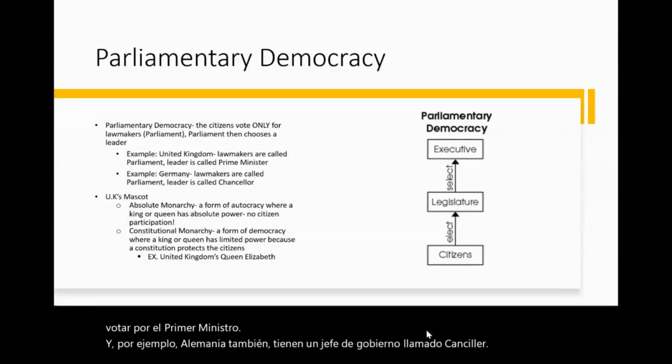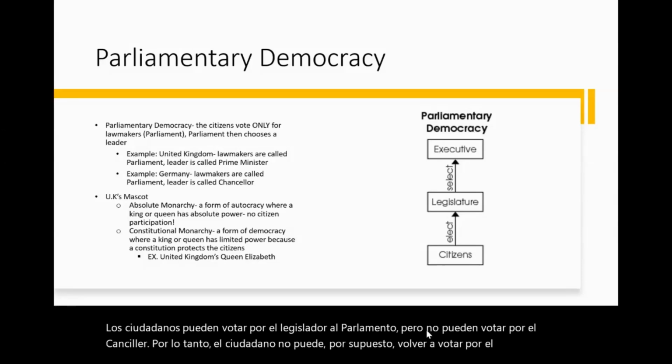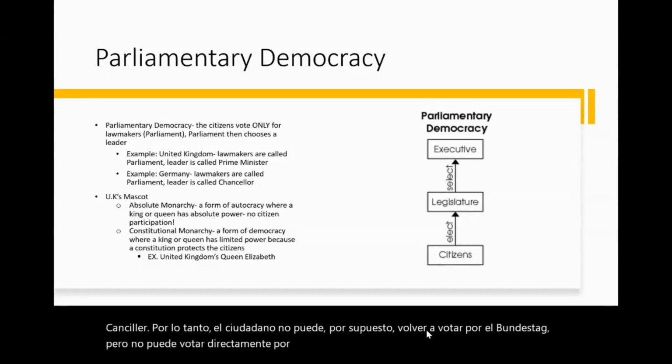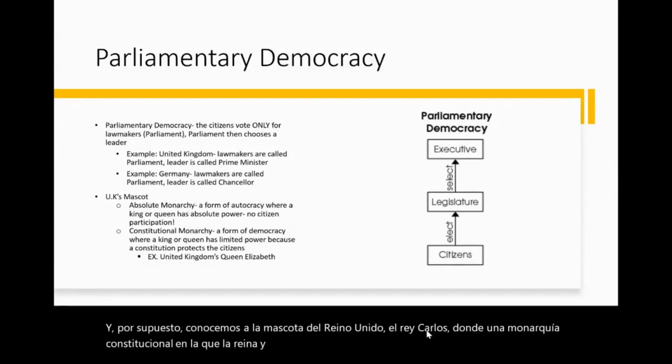The citizens are able to vote for the legislature, the parliament, but they're not able to vote for the chancellor. So the citizen can, of course, vote for the Bundestag, but they cannot vote directly for the chancellor. The Bundestag gets to choose the chancellor. And we, of course, know about the UK with King Charles, a constitutional monarchy where the queen and king have no power and they're just there for ceremony.